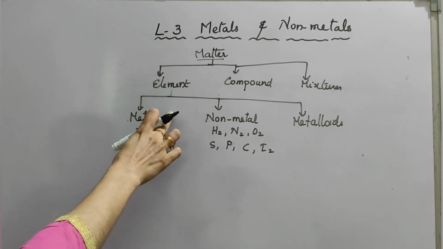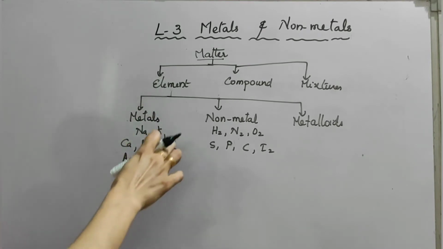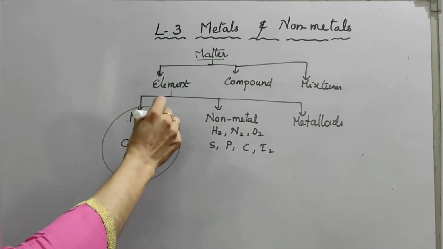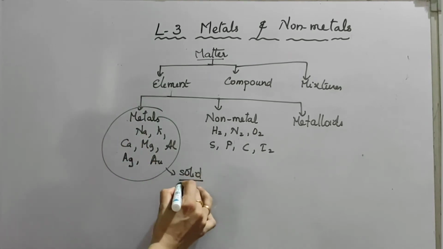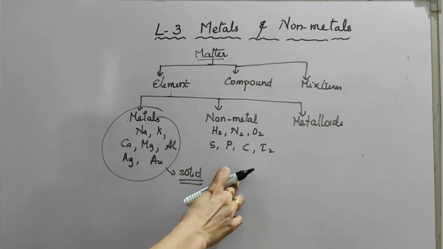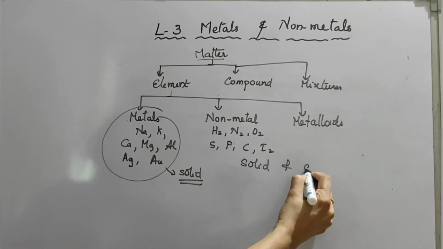To begin with the physical state, usually all metals we can see in the solid form. Non-metals we can usually see in solid form and gaseous form.